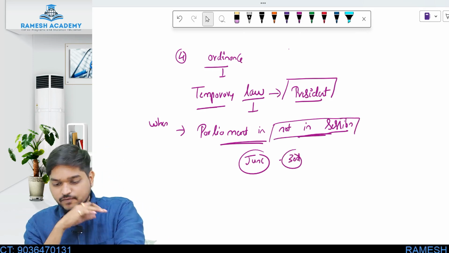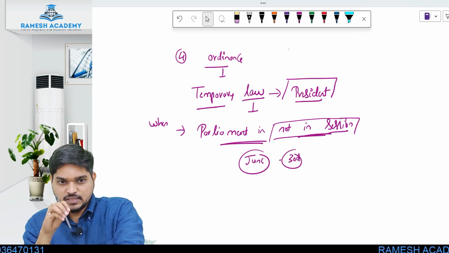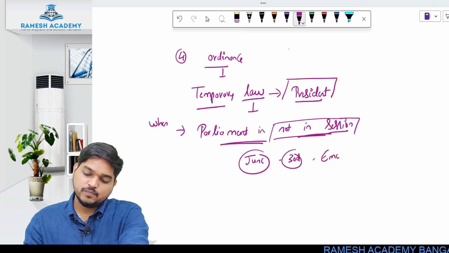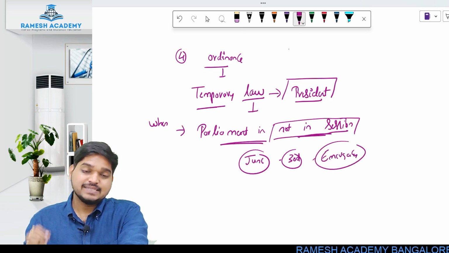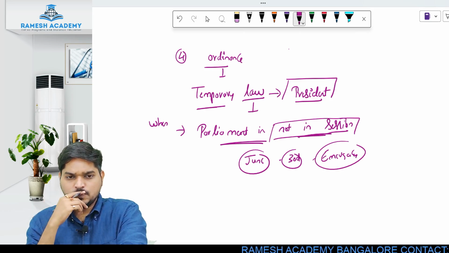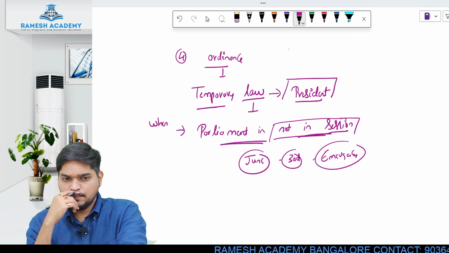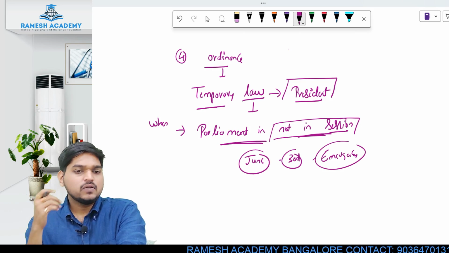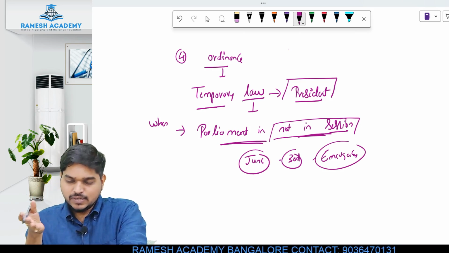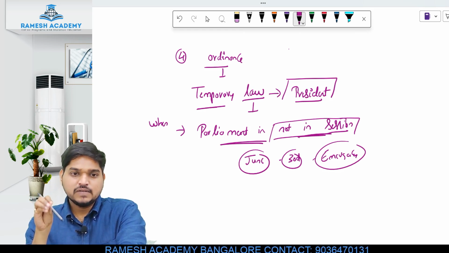Now let's say in between these 30 days you have to bring an emergency law. You have to bring a law which is what? An emergency need to bring that law. Now I told you, normally if you want to bring any law, you have to pass it in the parliament. Now if the parliament is not in session, then how can you bring the law? And I told you that the need of this law is very, very urgent.